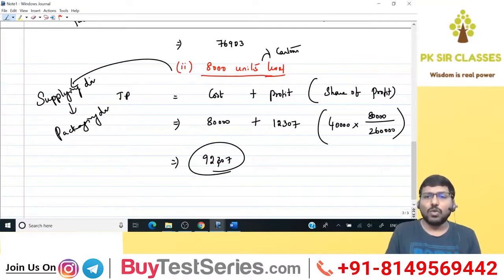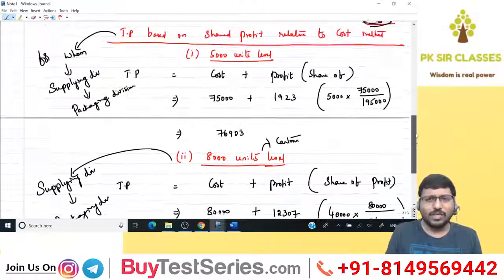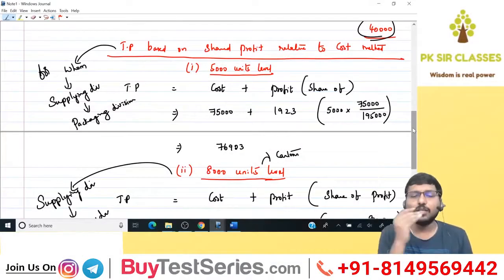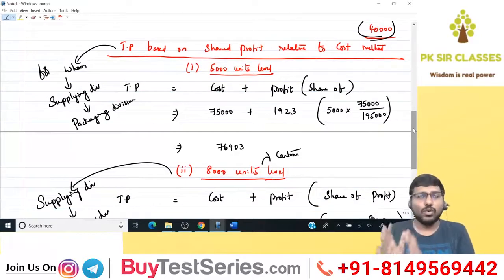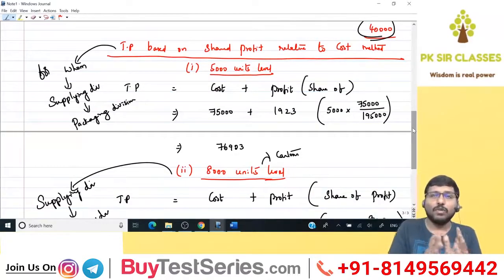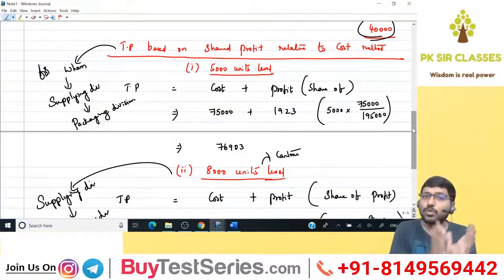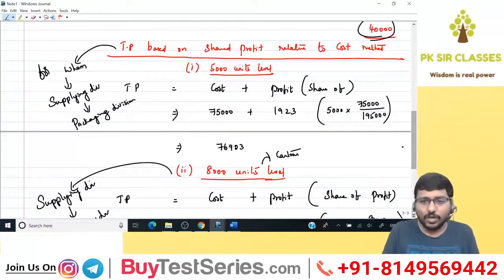That's it. So what did we do? We didn't know the method earlier. We just tried to understand the method from the name itself. Shared profit relative to cost means what? I will share my profit in relation to my cost. Means how much my division's cost proportion is with respect to total cost, that much of total profit I will share to my particular division. That is the logic.